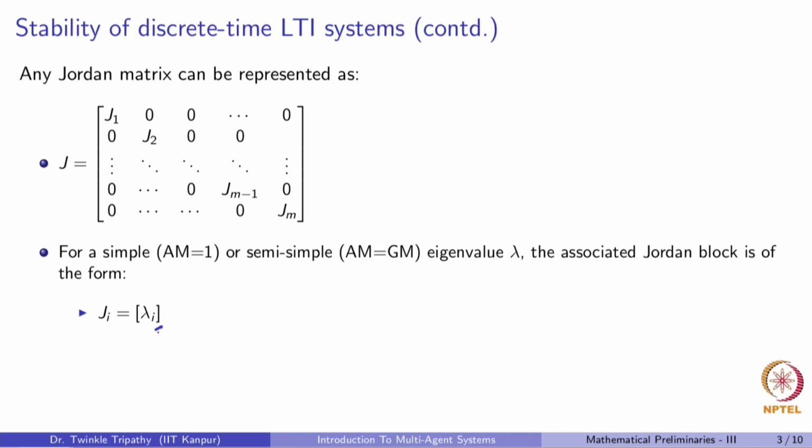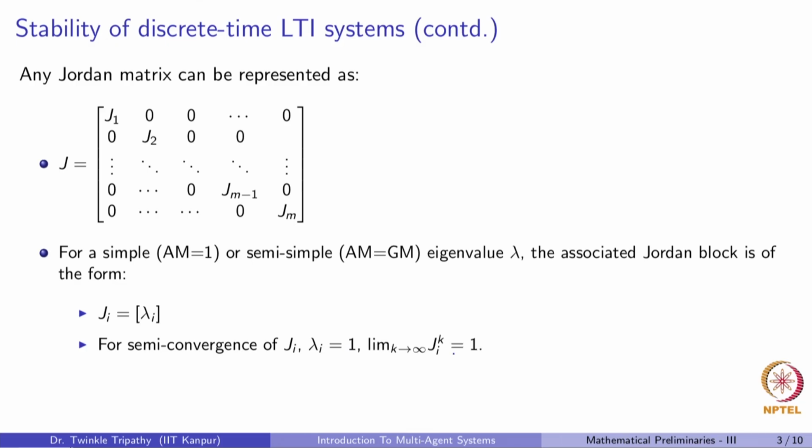Let us start with the simple case when an eigenvalue is simple or semi-simple. Then we know that every Jordan block is of size 1, meaning Ji can simply be written like this. For semi-convergence, the limit only has to exist and not necessarily go to 0. In that case, when lambda i is equal to 1, this limit exists.